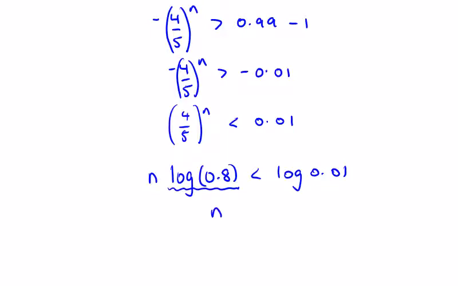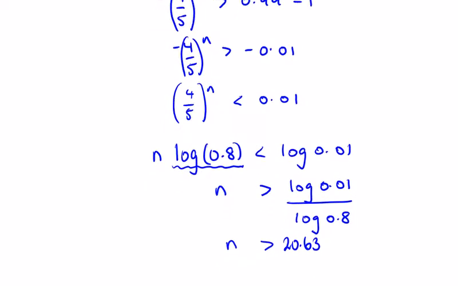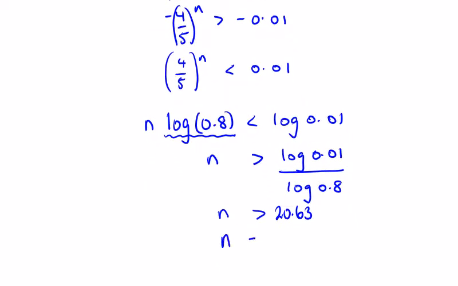So when we divide across by the log of 0.8, we're going to have to change the inequality again. So the log of 0.01 divided by the log of 0.8 is going to say what n is greater than. So n has to be greater than 20.6377. N has to be greater than 20.63, and n is an actual whole number. So n in this case is equal to 21.